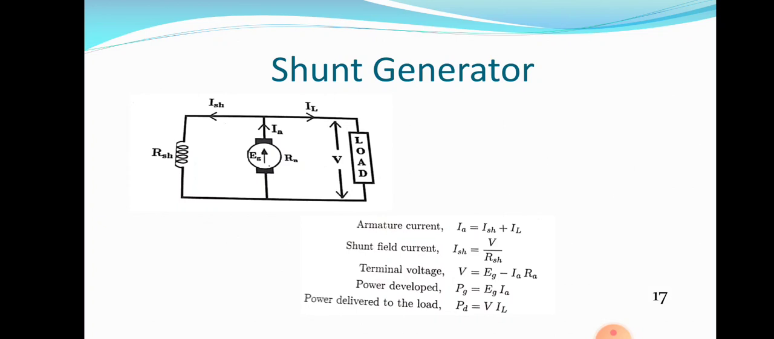So what is the difference between shunt field winding and series field winding? Shunt field winding consists of a large number of turns of fine wire, whereas series field winding consists of thick wire with few turns.